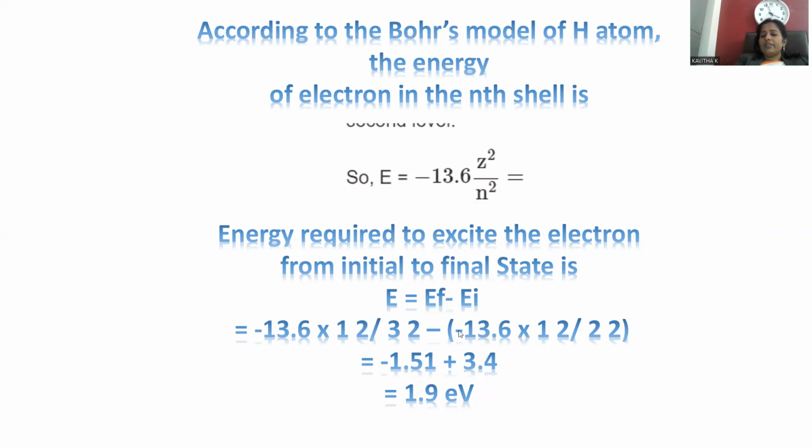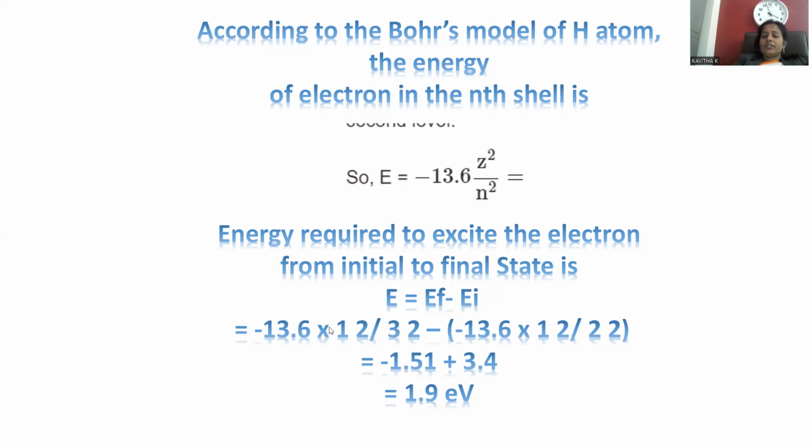The initial energy is given by minus 13.6 into 1 squared by n squared. The initial energy level is taken as the second orbit, so 2 to the power 2 is used. Minus 13.6 into 1 squared, and 1 squared becomes 1 only, so minus 13.6 into 1 means minus 13.6 only. Minus 13.6 by 3 to the power 2, which means 9.